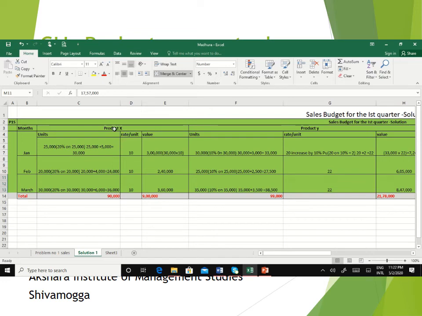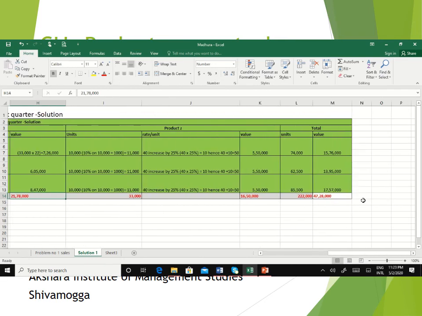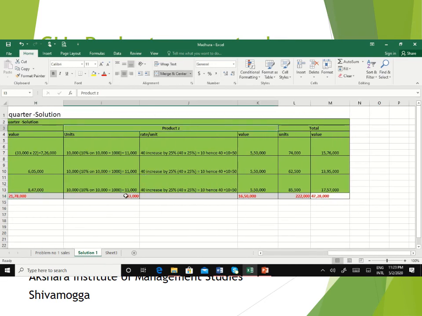And now total of product X, the number of units total and as well as the value of the total. So we will get the information by this that the estimated sales going to be for 1981 of product X in units 90,000 altogether of combining 3 months and value is estimated 9 lakh. And similarly for product Y the estimated sales units of all the 3 months going to be 99,000 units and value is going to be 21,78,000. And of product Z the estimated sales in units for first quarter of 1981 is going to be 33,000 and the value is going to be 16,50,000.